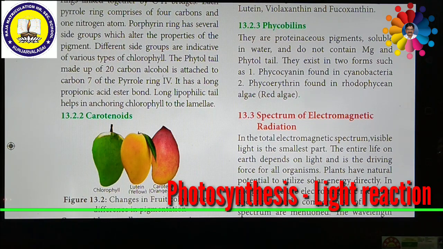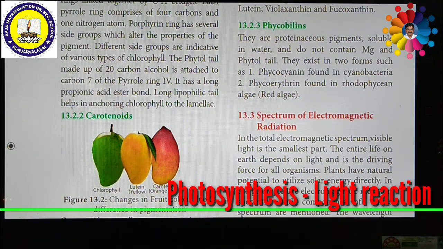The change of leaves from green color to yellow during the autumn season is due to chlorophyll being changed into xanthophyll, or lutein. So, various types of xanthophyll pigments are there. As I said, lutein, violaxanthin, fucoxanthin, these are all pigments called xanthophyll.